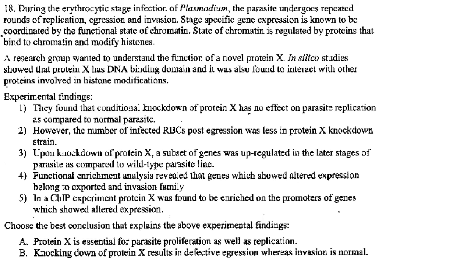Even if protein X has been knocked down, egression is taking place. That is why they have mentioned post-egression. The number of RBCs getting infected was less in X knockdown.